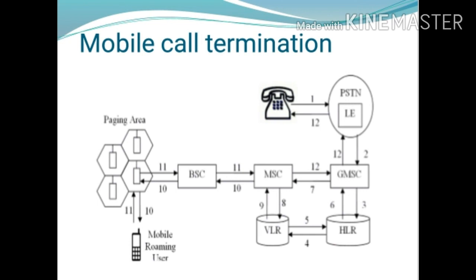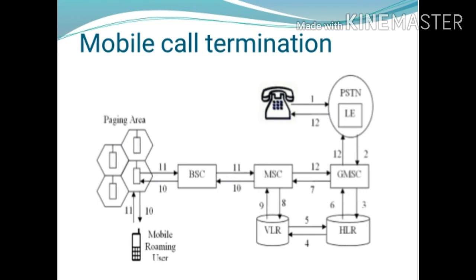The HLR passes this MSRN number to the GMSC, and by using this MSRN number, the GMSC routes the call to the serving MSC, meaning the particular MSC. The MSC interrogates the VLR for the correct location identity for the mobile station.